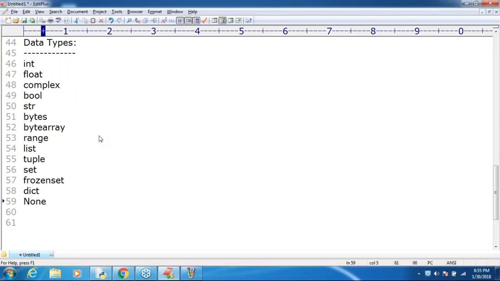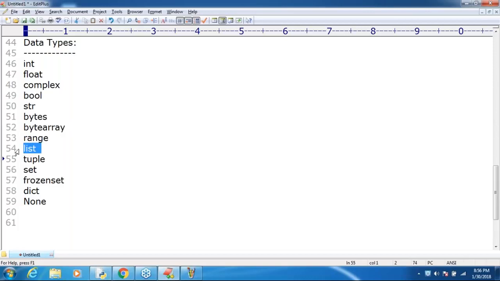Integral values are int, floating point values are float, complex numbers are complex, logical values true or false are boolean, and str represents string values. Bytes means a group of byte values. Bytearray is also the same, but there is a difference. Range means to represent a range of numbers.